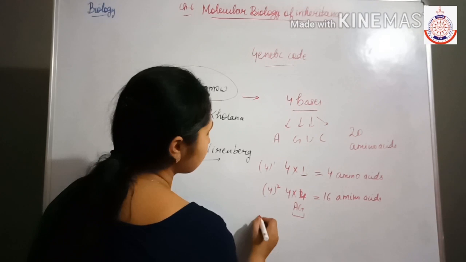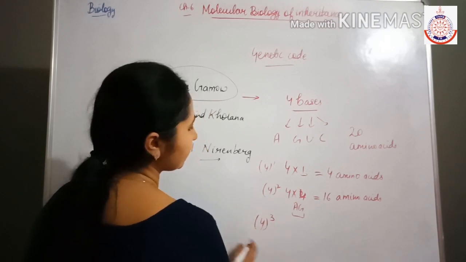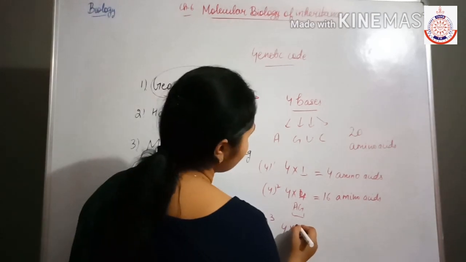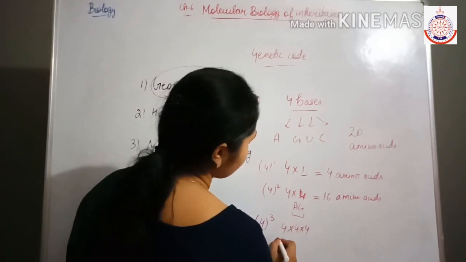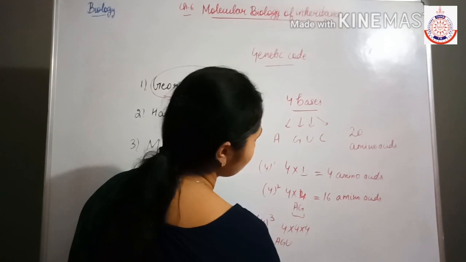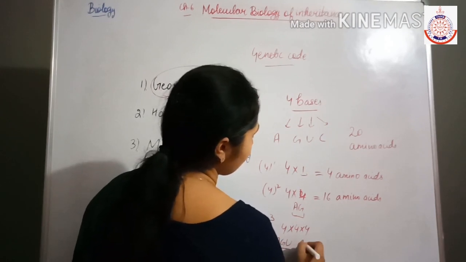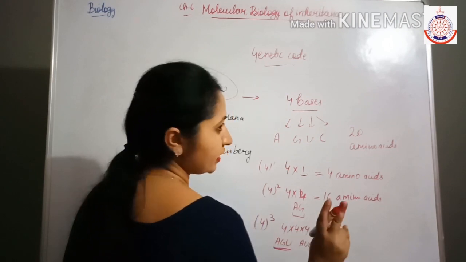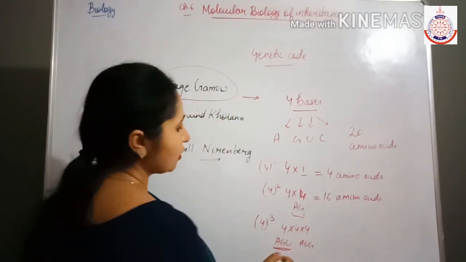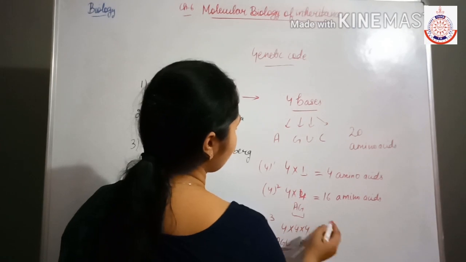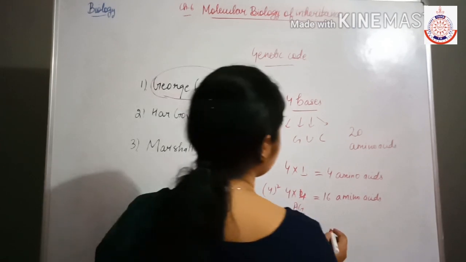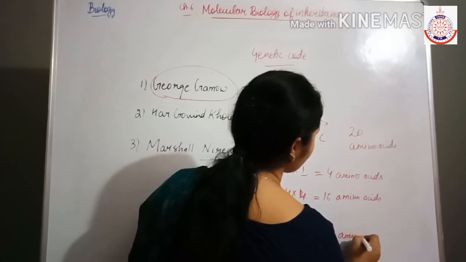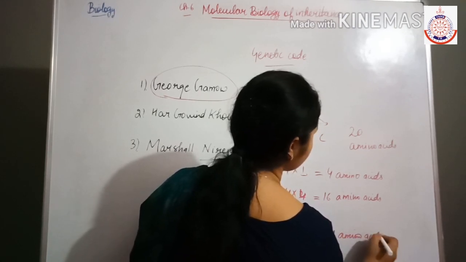Next, a triplet means one codon contains 3 bases, like A, G, U, or A, U, G. It means that one codon contains 3 bases. So 4 into 4 into 4, this will code 64 amino acids.